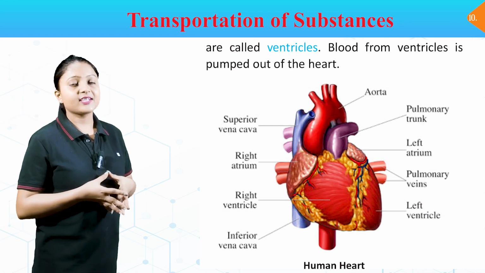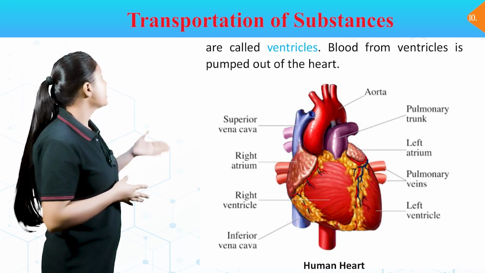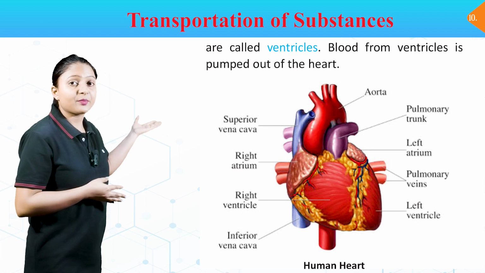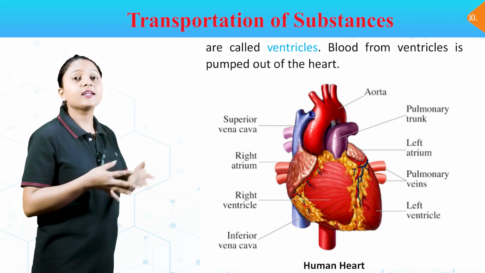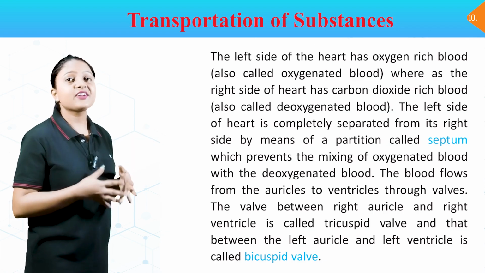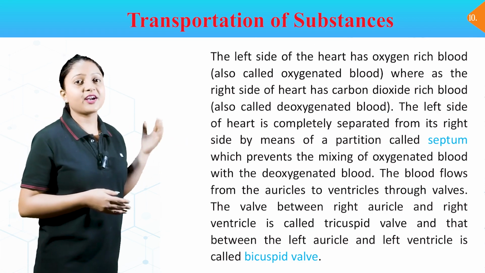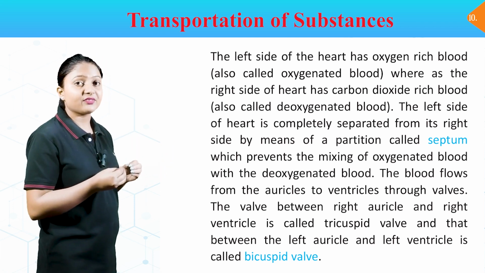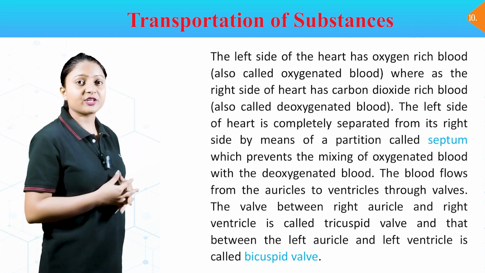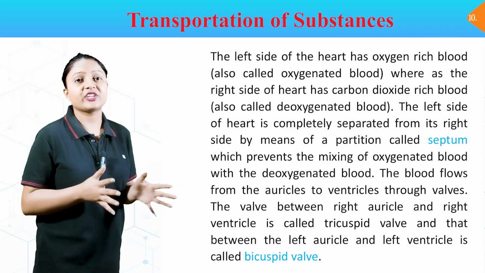Blood from ventricles is pumped out of the heart. So this is a detailed diagram of the heart. You can see all the organs and its parts. The left side of the heart has oxygen-rich blood, also called oxygenated blood, whereas the right side of the heart has carbon dioxide-rich blood, also called deoxygenated blood.